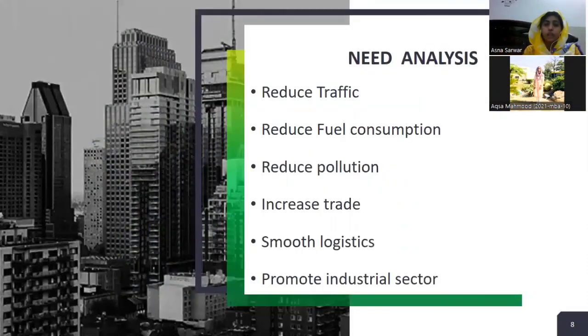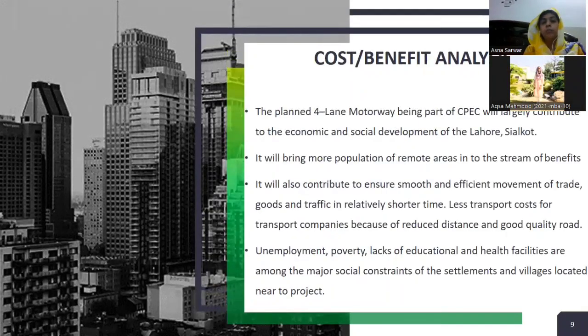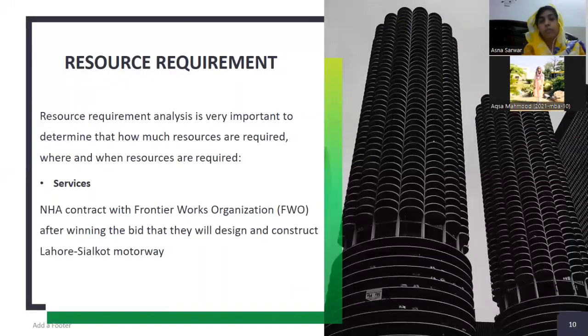Now move towards the attachment. In the need analysis, after conducting it, we came to know that this project will reduce the traffic, reduce fuel consumption, reduce pollution, increase trade, smooth the logistics, and promote the industrial sector. After conducting the cost benefit analysis, we came to know that the benefit which we get from this project is more than the cost we incur on this project.